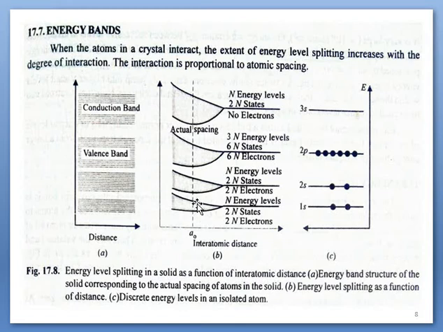Since a single electron occupies a single energy state, we have 2n energy states, and these states will be completely occupied by 2n electrons. Similarly, due to splitting of this one, we have n energy levels, 2n energy states. In a single level, there are 2. So for capital N 2s subshells, we have 2n electrons, so it will also be completely filled. Similarly, here 6 electrons are here. Similarly, here 2p is split into 3n energy levels.